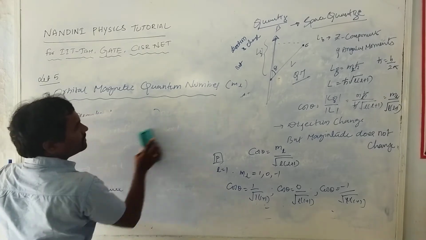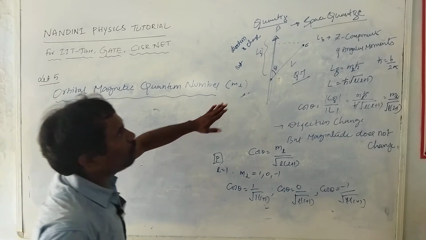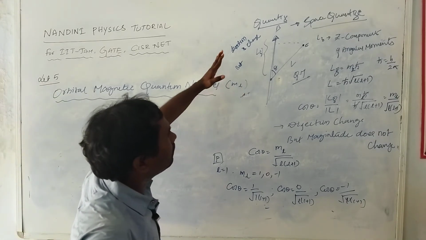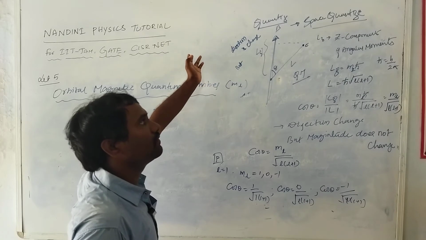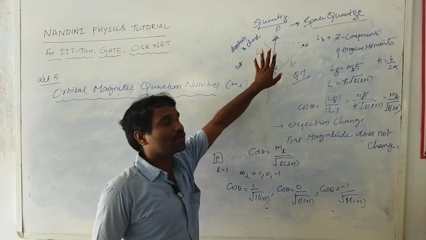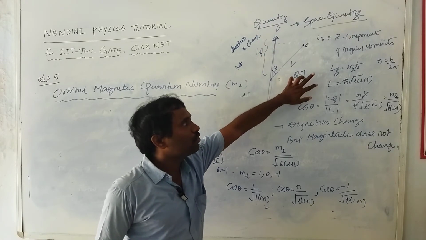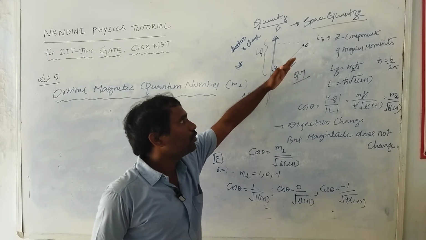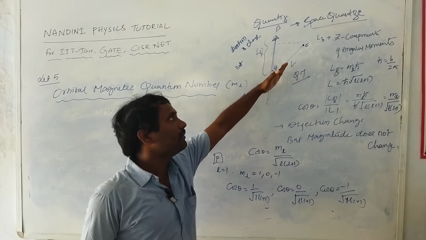From space quantization we can understand that angular momentum and its z component both are quantized quantities, because ml is quantized and L is also quantized. Due to space quantization, the angular momentum is orienting.